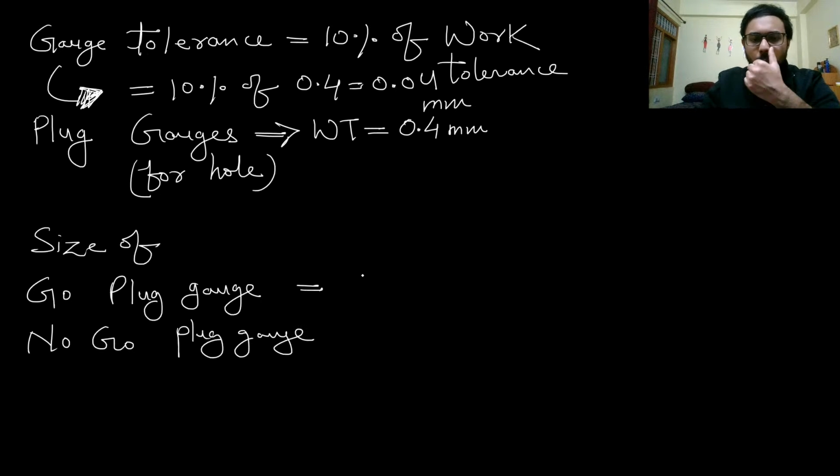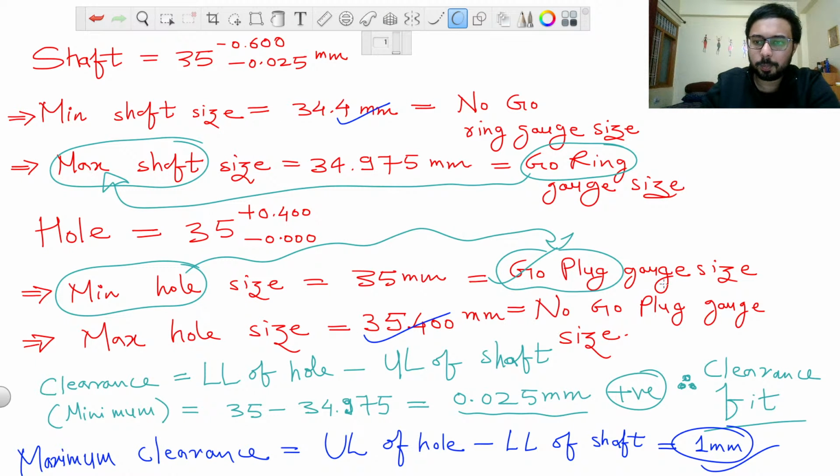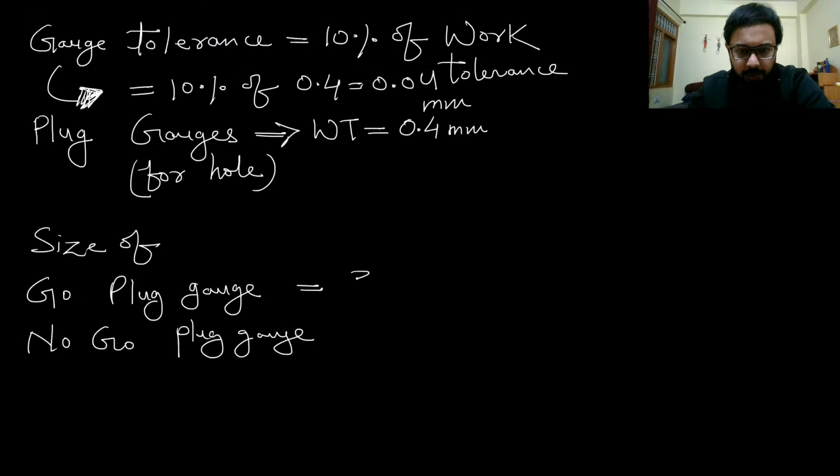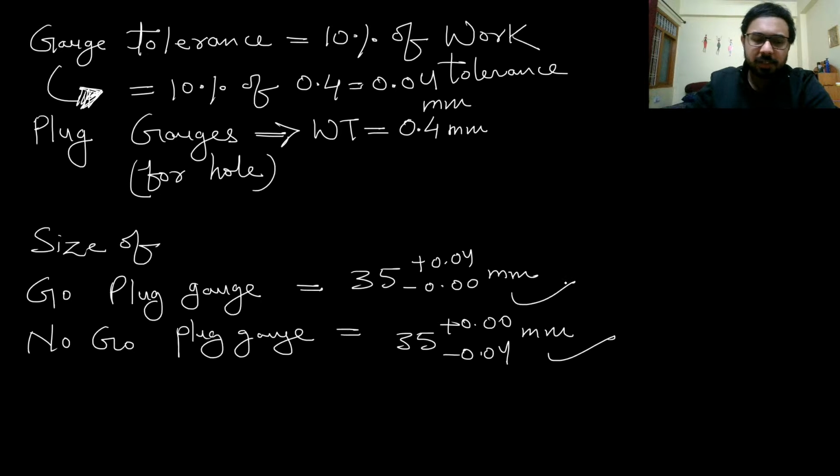so for hole, the go is for the minimum hole size. So minimum hole size is go plug gauge, as we have discussed, which is 35. So we have this 35, and since it is minimum, we will have minus 0.00 and plus 0.04 mm. And no go is for the maximum size, since this is maximum, so plus 0.00 and minus 0.04 in mm. So this is basically the go plug gauge and no go plug gauge size.